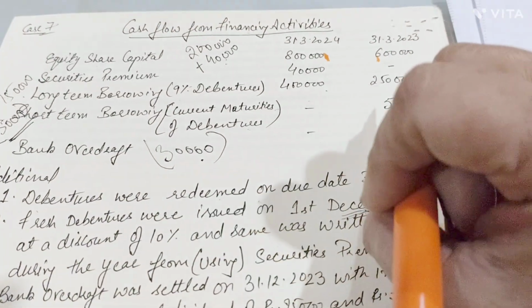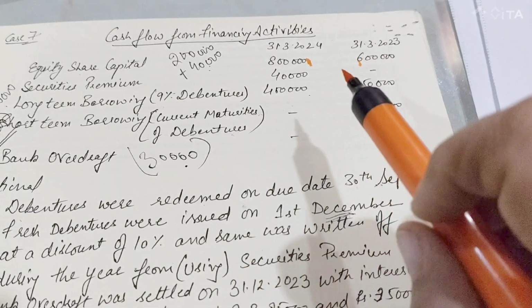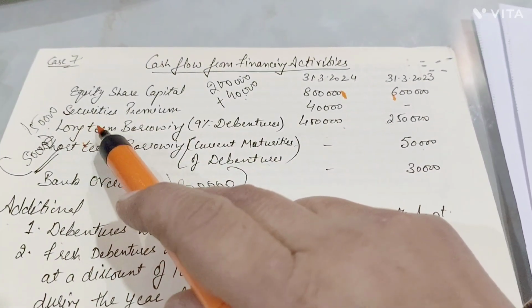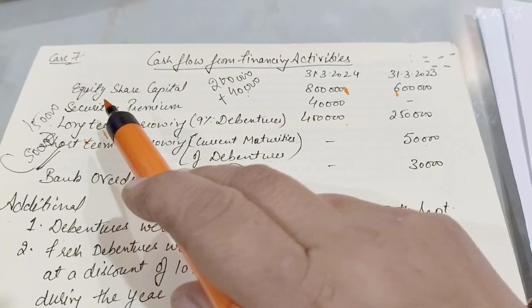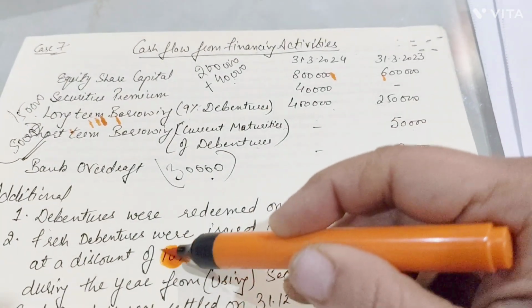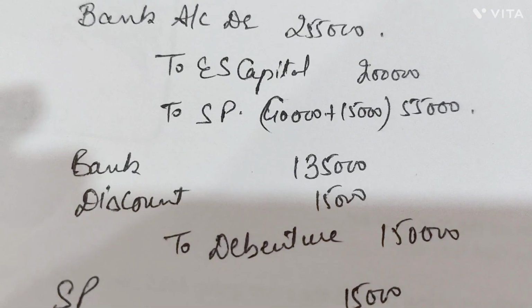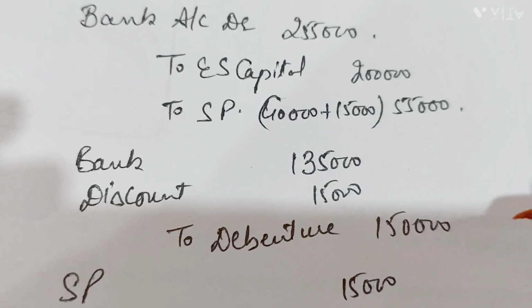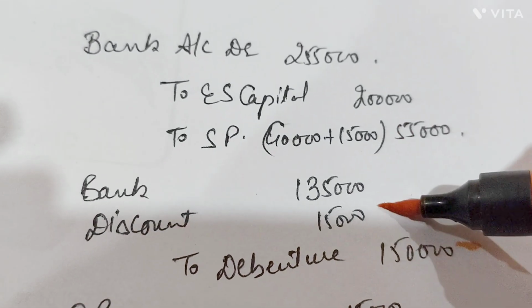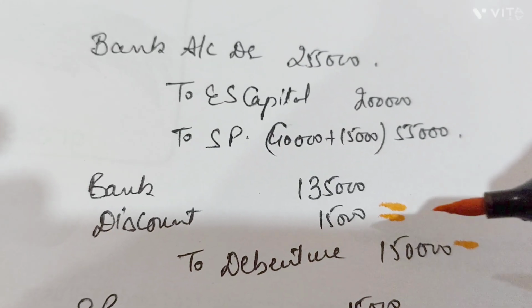So how much was the value of the debentures issued? That was 1,50,000 debentures issued for your long term borrowings. These debentures were issued at 10% discount. That means when we have to receive a value for your debentures, it was 1,50,000 debentures issued at 10% discount. So 10% is discount here.